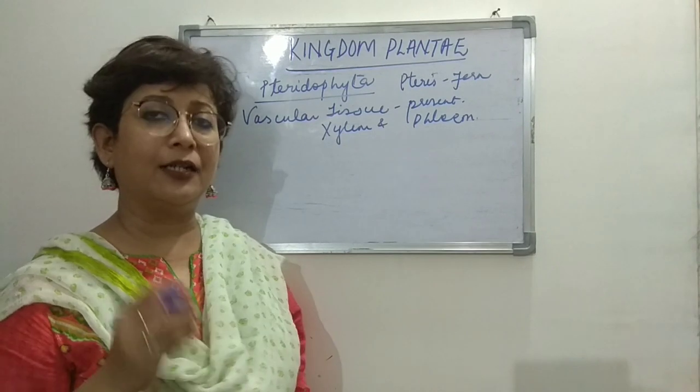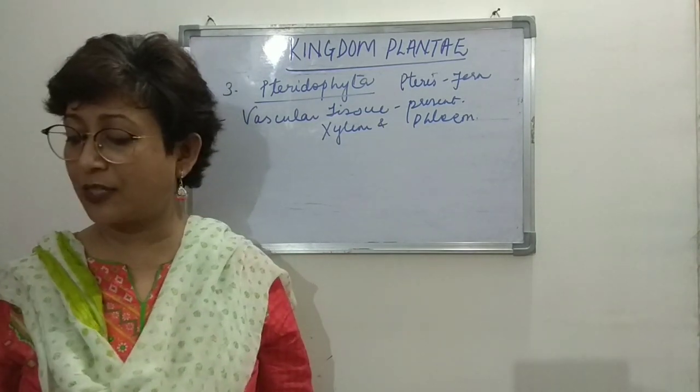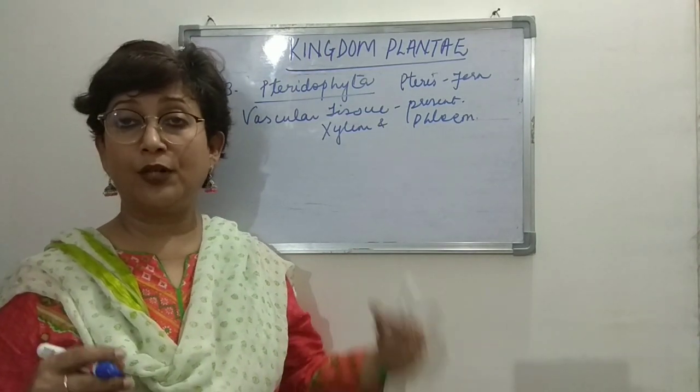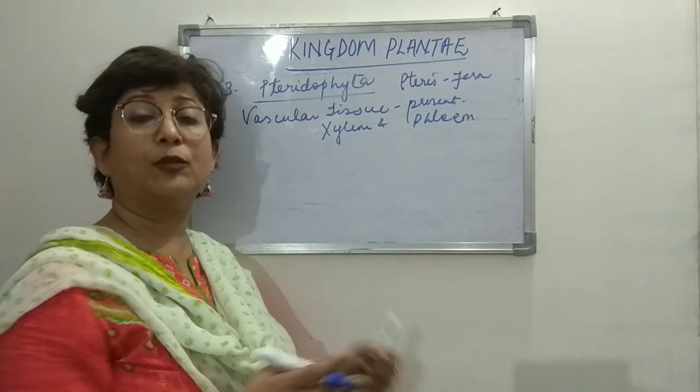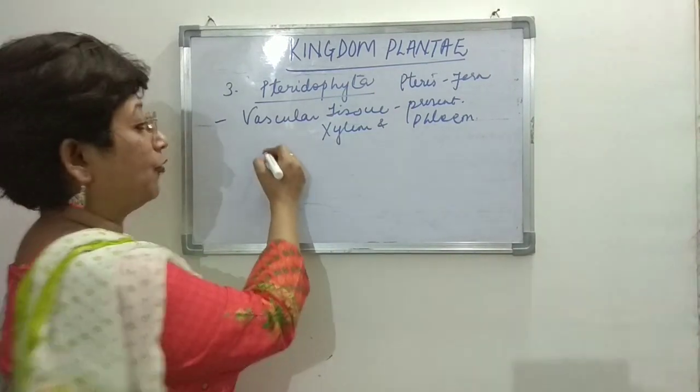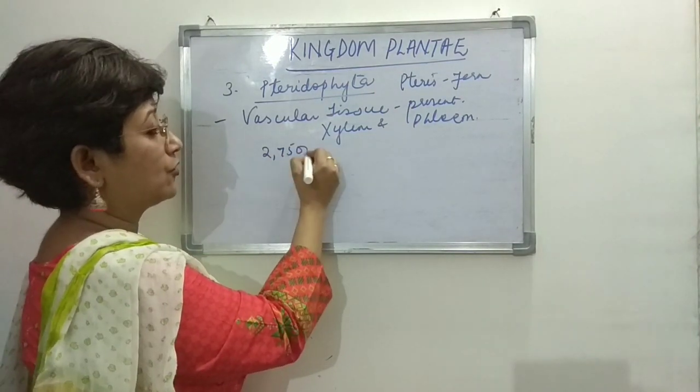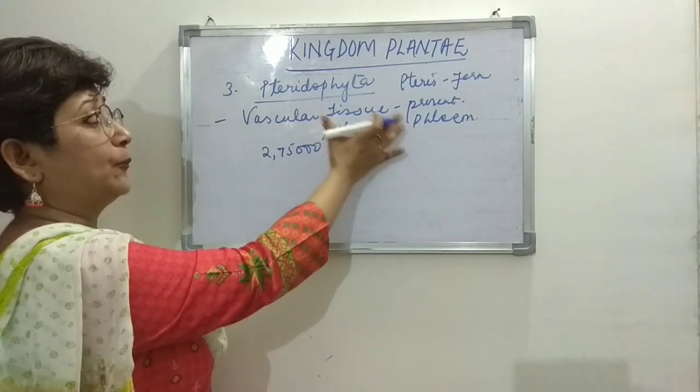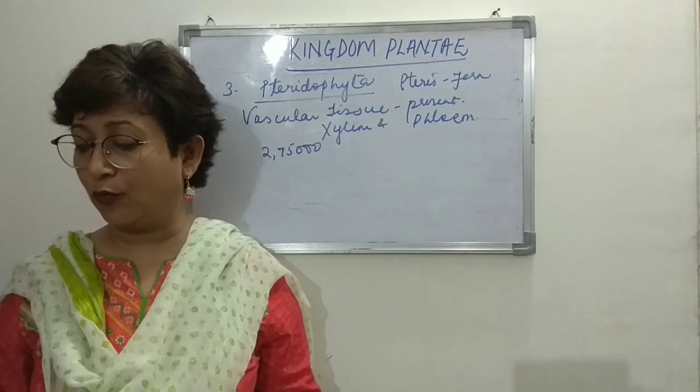So xylem conducts water and phloem conducts food, right? Now they are more in number as compared to the previous two categories. Around 275,000 species of pteridophytes are found, right?